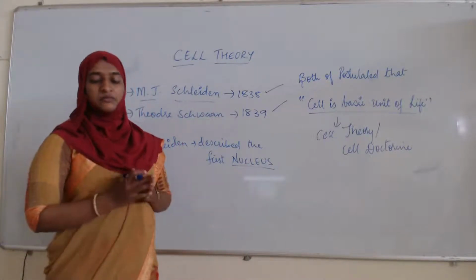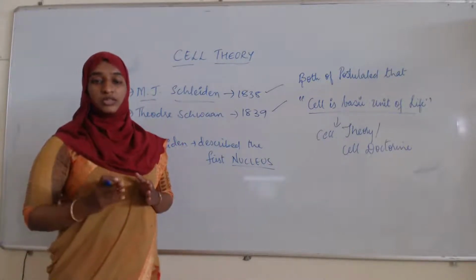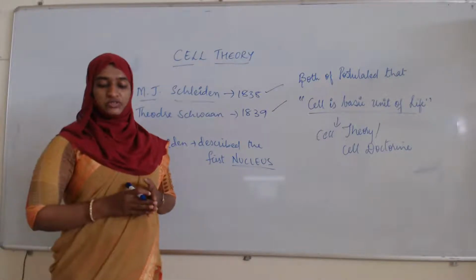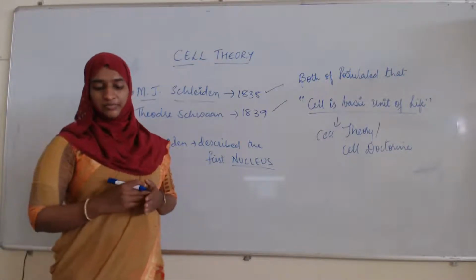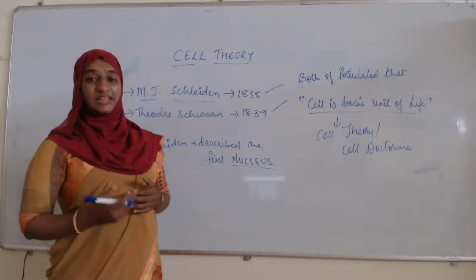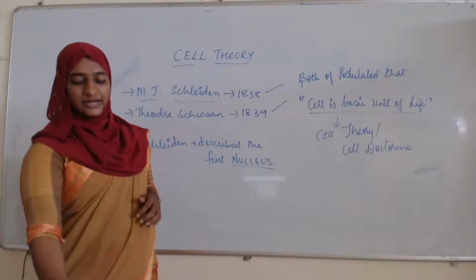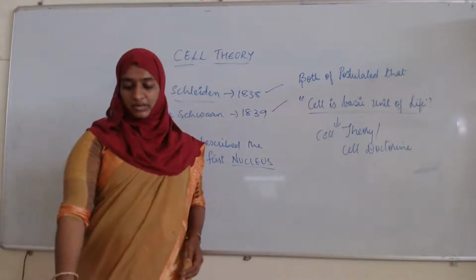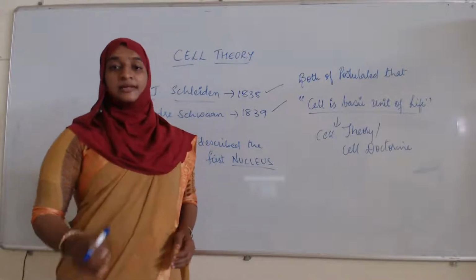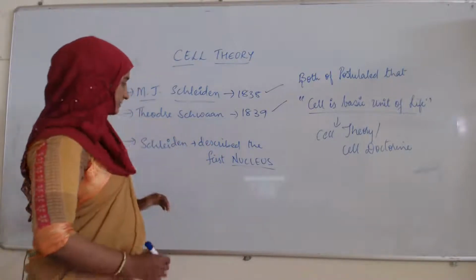Schwann with his co-workers studied both plant and animal tissues and their constituents. So they modified the cell theory to include the idea that living things are composed of cells, their products, and secretions of the cells.